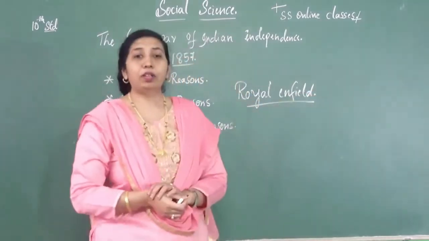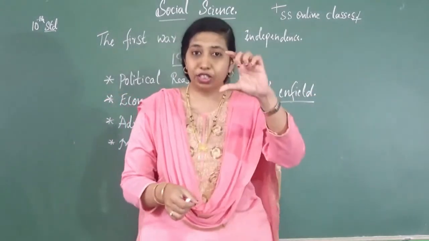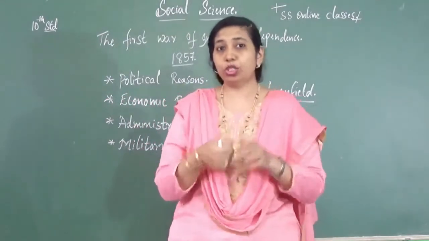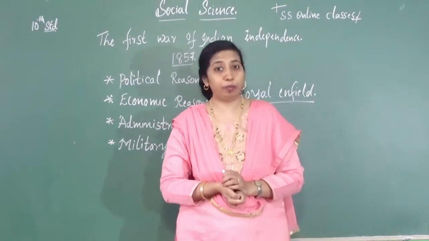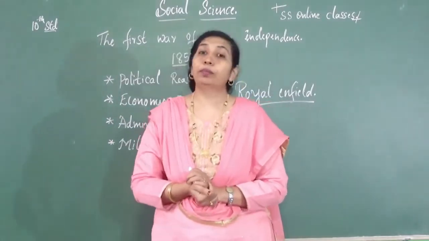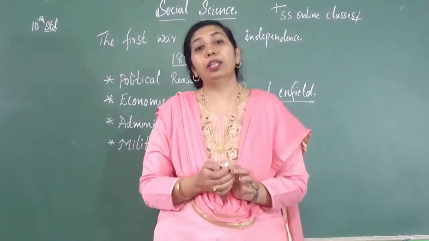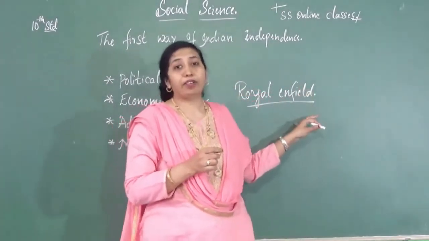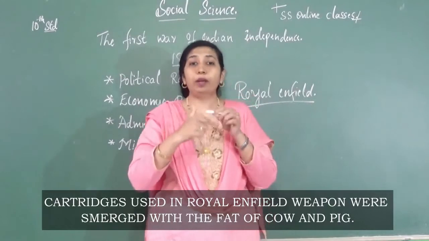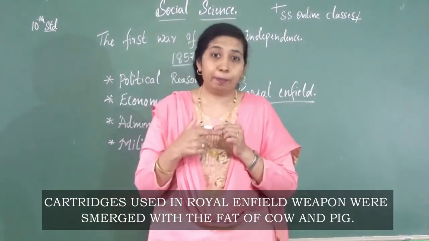The cartridges used in this rifle had to have the safety clip removed with the tooth. But the rumors spread that the cartridges were smudged with the fat of cow and pig.